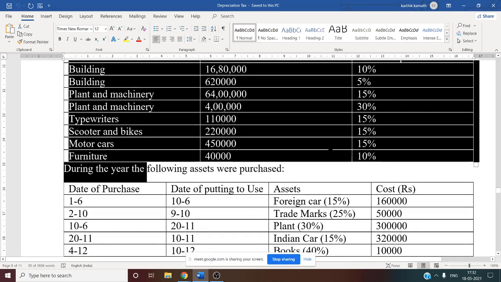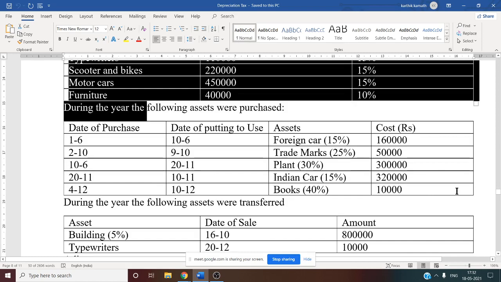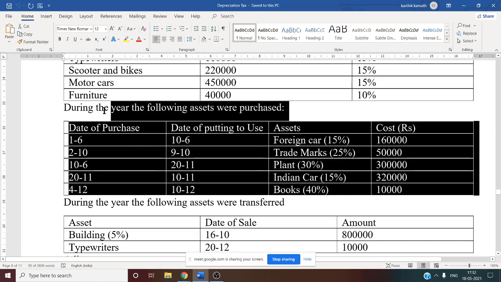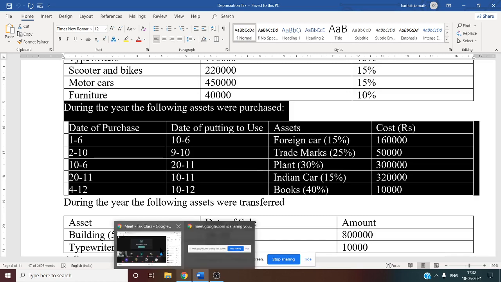After this, what happens? There are purchases. Purchase information is also given. See this, during the year the following assets were purchased. Now there are four columns: the date of purchase is given, the date of putting into use is given, the asset, what type of asset, is mentioned, and the cost is mentioned. So here, which date do we need to consider for the purpose of depreciation calculation?